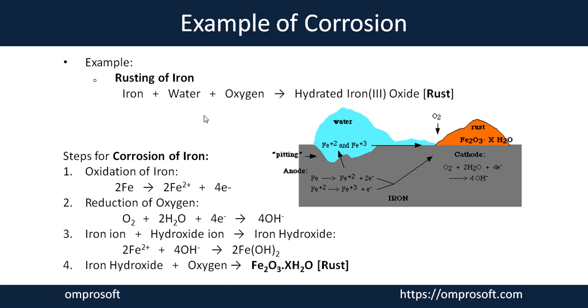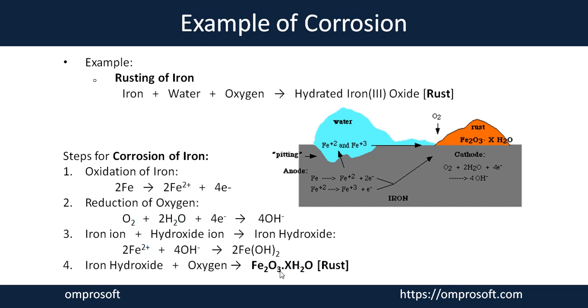First, when iron comes in contact with oxygen, it loses electrons. Due to that, the iron gets oxidized. Whatever amount of electrons is lost by the iron is taken by the oxygen, and it undergoes reduction of oxygen. In the presence of a water molecule, that reduced oxygen forms hydroxide ions. Now the iron and the hydroxide ions combine together and form iron hydroxide. Furthermore, when this iron hydroxide comes in contact with more oxygen, it forms rust.